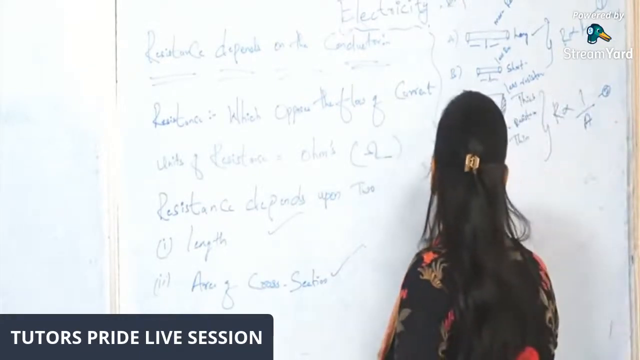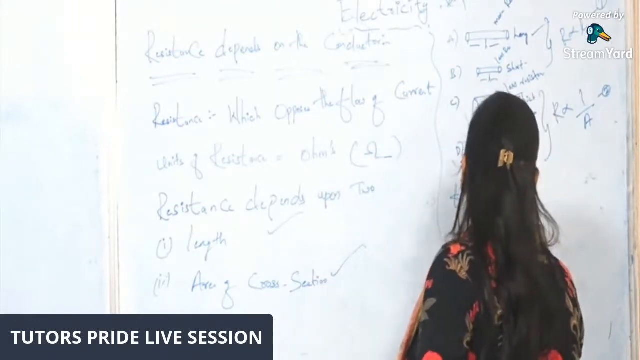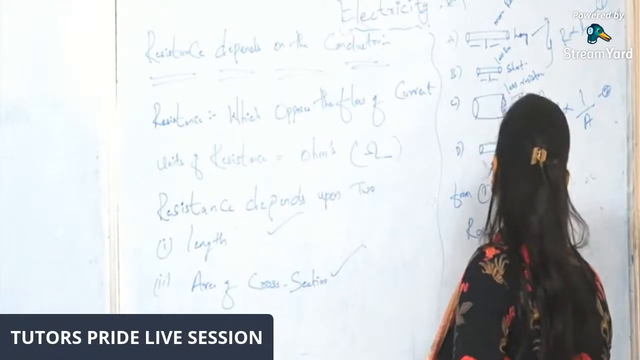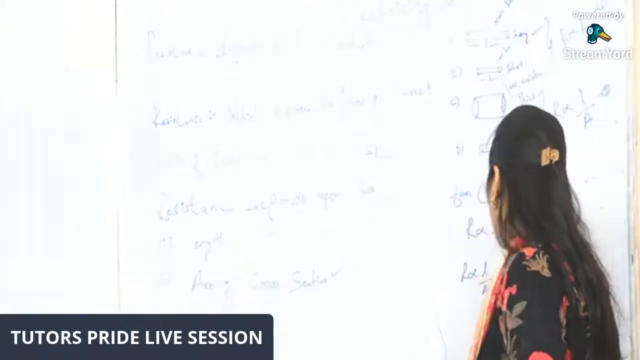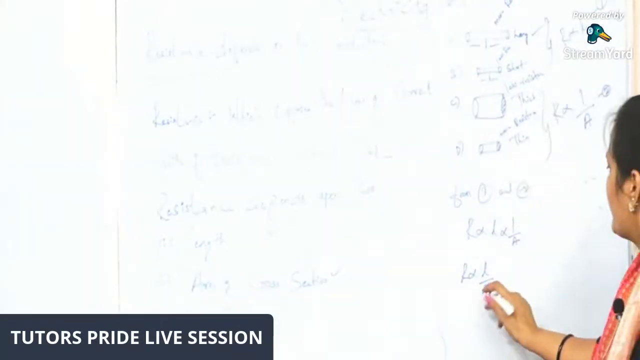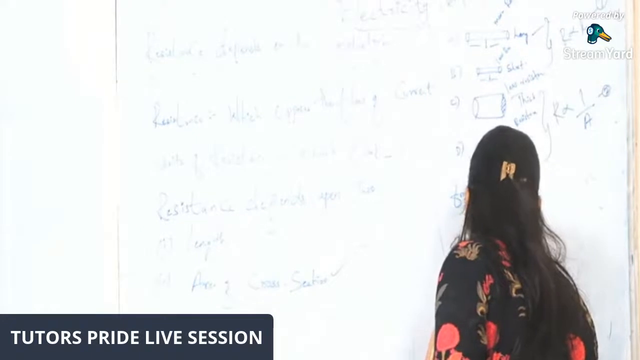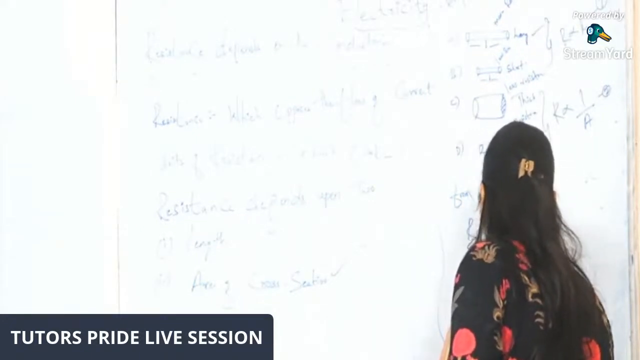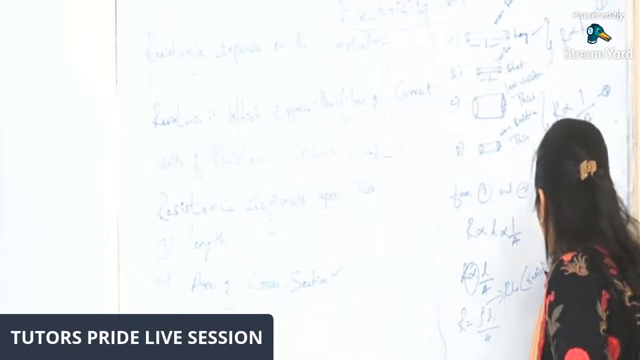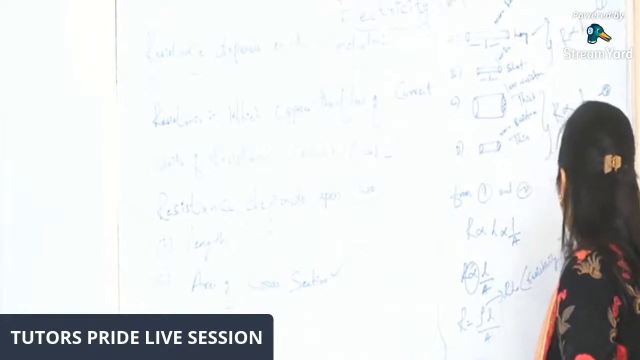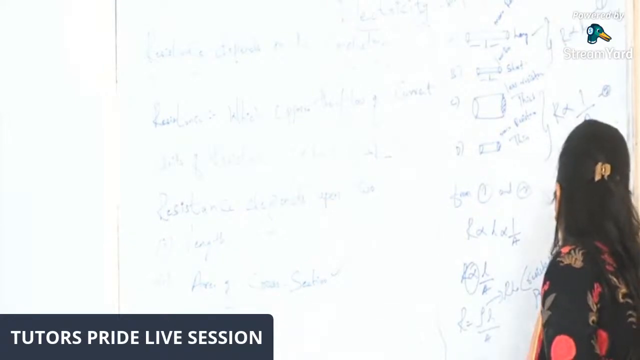So from 1 and 2 we can write R is proportional to length L and inversely proportional to area of cross section A. Again, to remove the proportionality, I have to introduce one more proportionality constant called rho, which is also called resistivity. Resistivity is nothing but a property of the particular material.